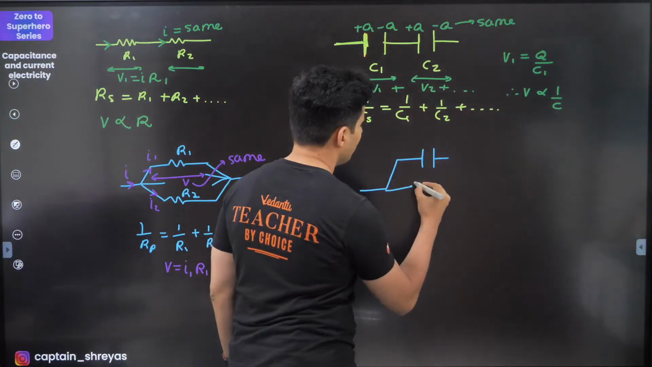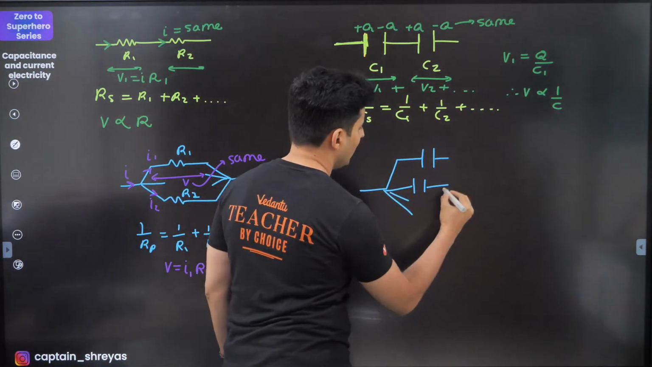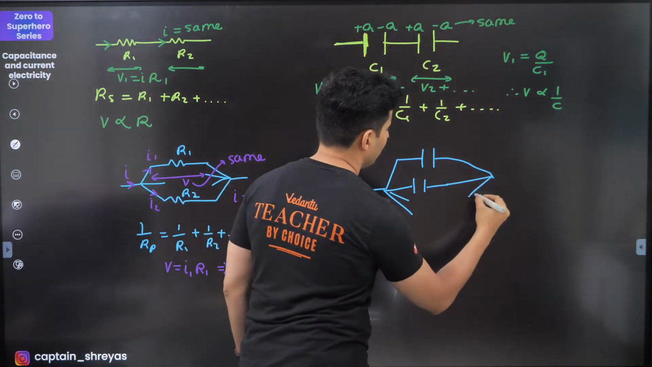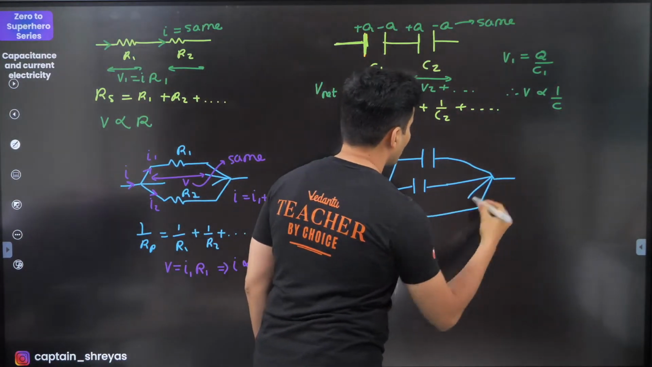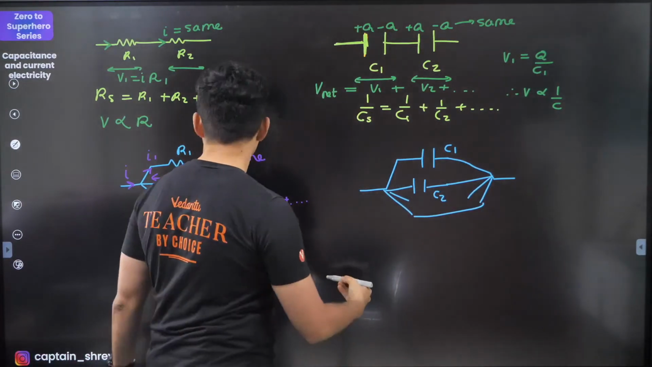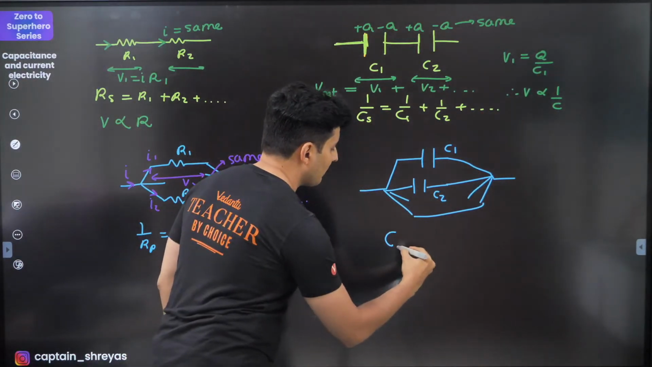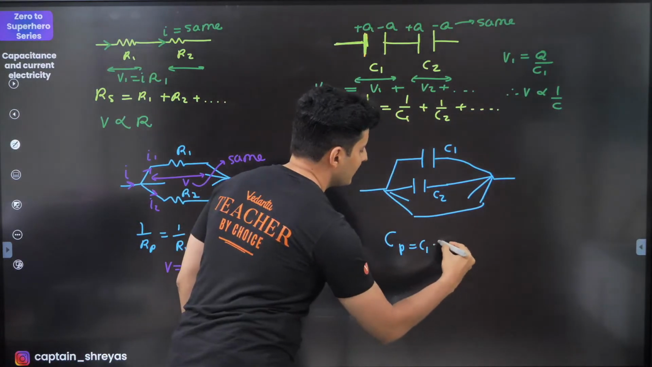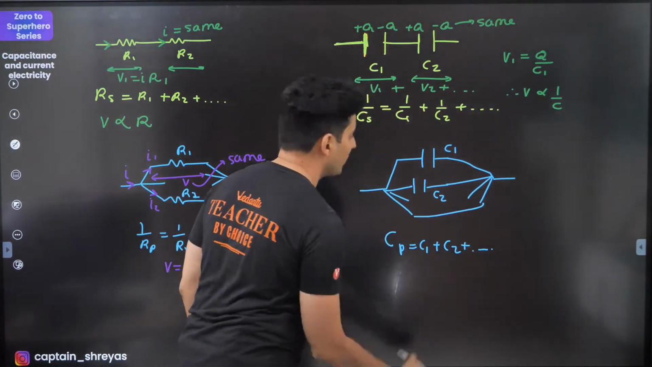you have multiple capacitors like this. Okay, and let's just join them over here. Okay, so this is C1, this is C2. Fair enough. Over here, the equivalent capacitance in parallel is just the addition. So C1 plus C2 plus so on and so forth.